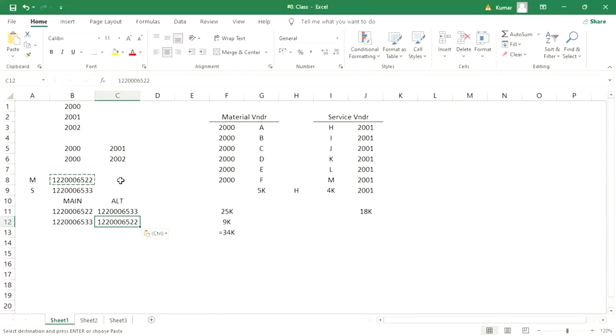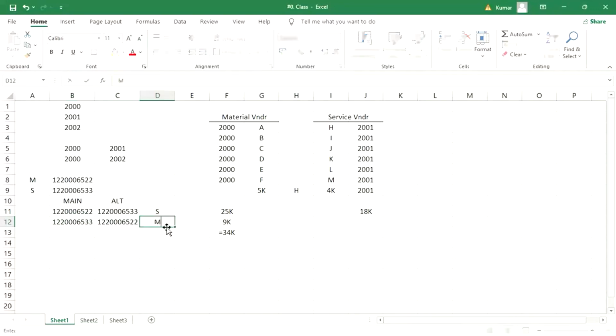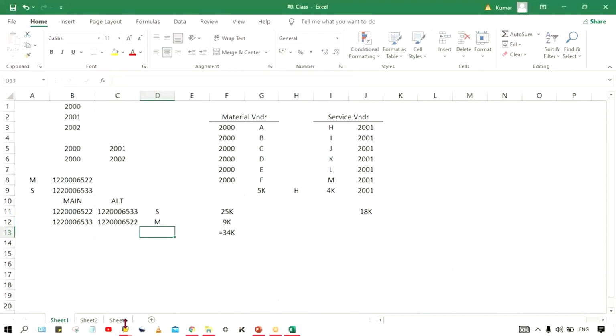Okay. So now guys, you have a look. This is material, see here, right? Material is going to be replaced by service. So for service, I'm going to give a code S. This is service and it is supposed to be replaced by material. I'm going to give a code M.